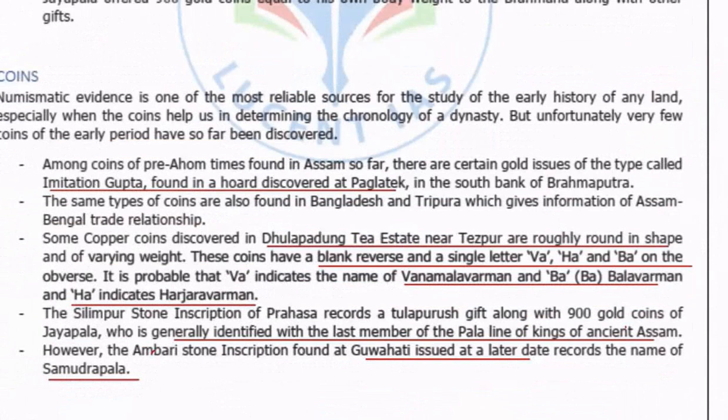Among the coins of pre-Ahom times, there are certain gold issues of the type called Imitation Gupta, found in the hoard discovered at Paglatek on the south bank of the Brahmaputra. Some copper coins discovered at Tulpadum Tea Estate near Tezpur are roughly round in shape and of varying weight. These coins have a blank reverse and a single letter, Va, Ha, and Ba, on the obverse. It is probable that Va indicates Vanamala Varman, Ba means Balavarman, and Ha indicates Harjara Varman.